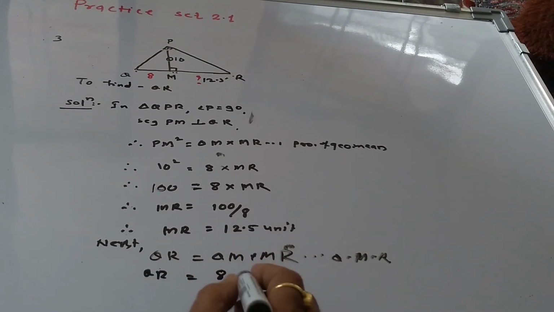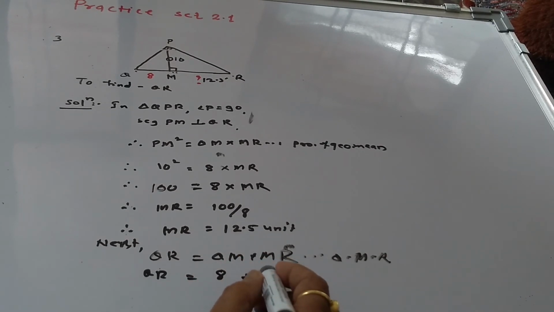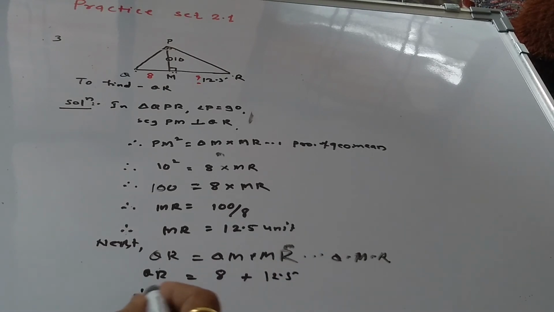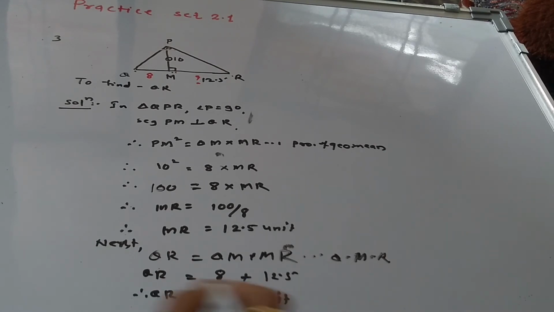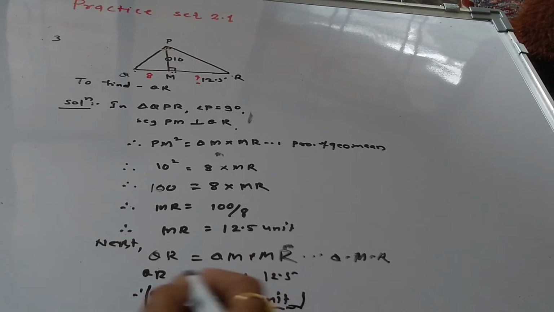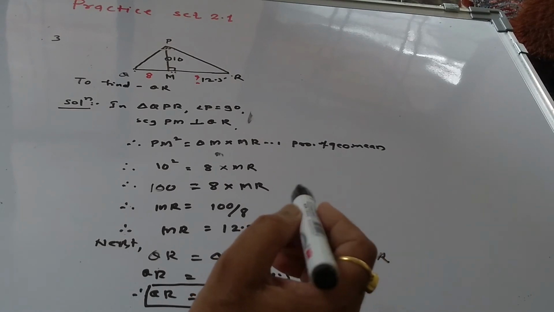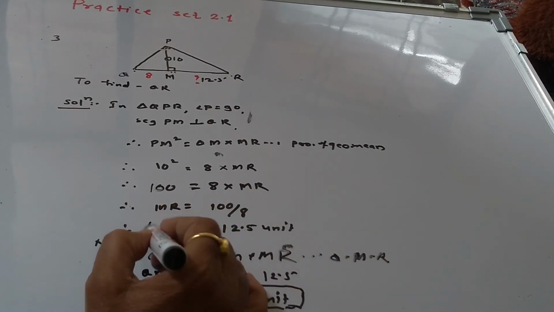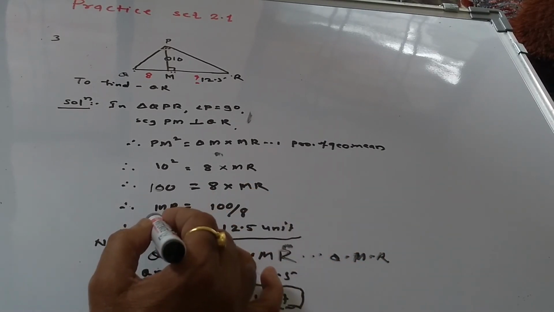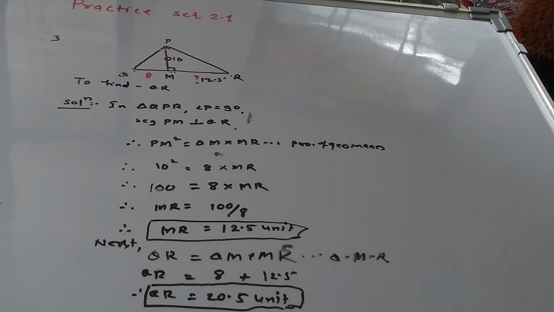It will be 8 plus MR, it is determined to be 12.5, therefore QR is equal to 20.5 units, hence the answer. So here we determined QR, it is 20.5 units, and MR is equal to 12.5 units, hence the answer.